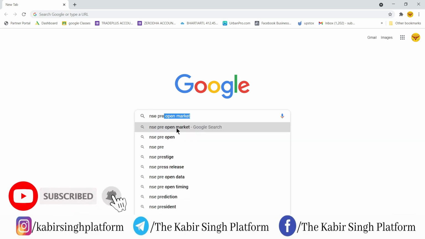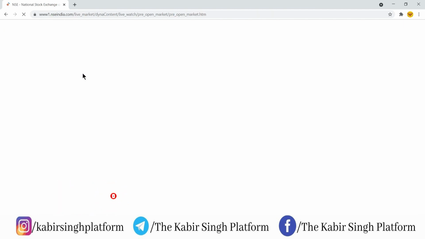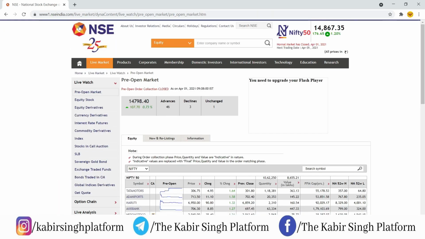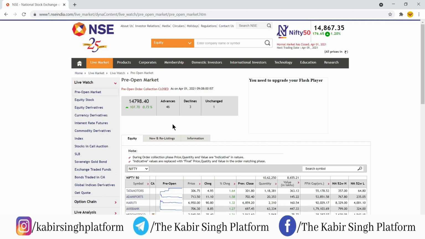Pre-market, pre-open market, this is on the top. It will show you manually also. You can go and check out this data. What you have to do is go to the NSE website. There you have to click on live market and then pre-open market. Once you click on that, this is the window which opens up here.